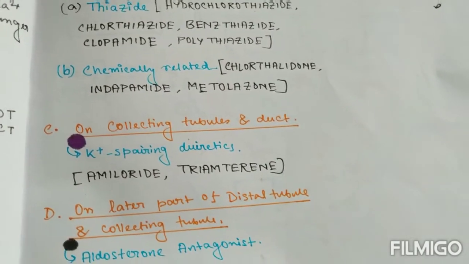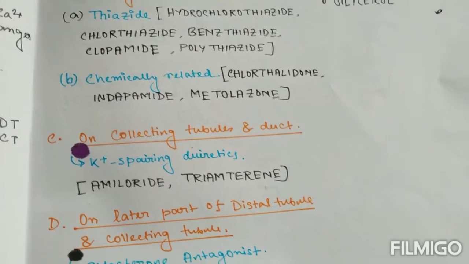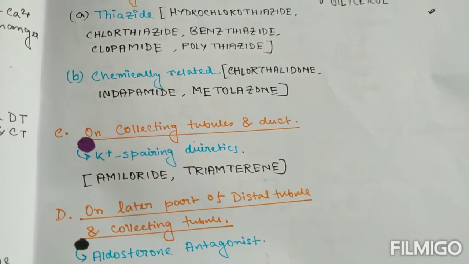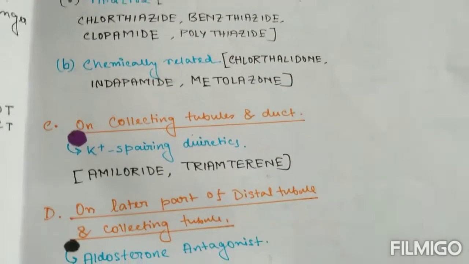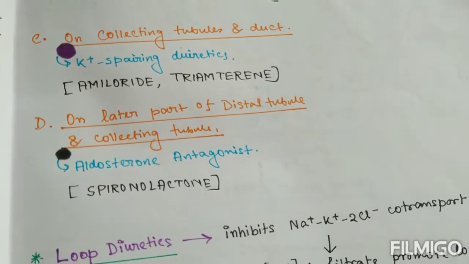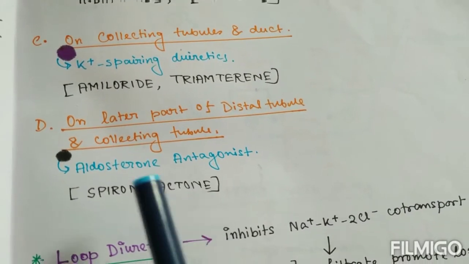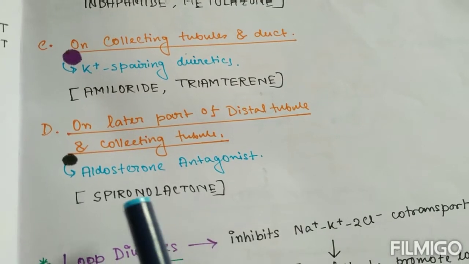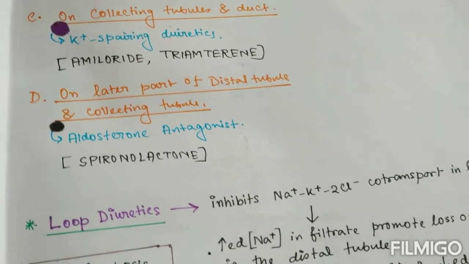Drugs that act on the collecting tubules and duct are also called potassium sparing diuretics based on their action, with examples like amiloride and triamterene. Drugs that act on the later part of the distal tubule and collecting duct are actually aldosterone antagonists, and spironolactone is one of the most important drugs in this group.